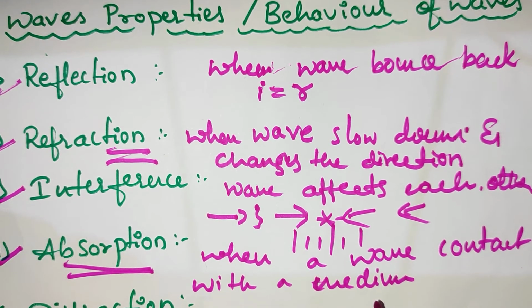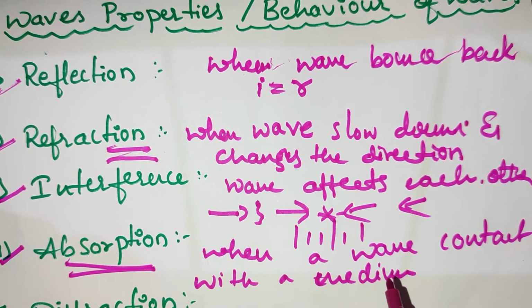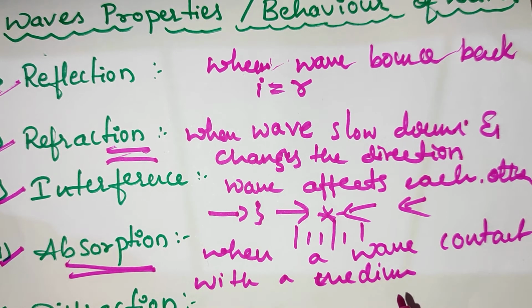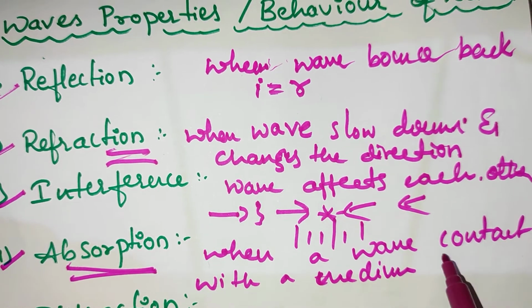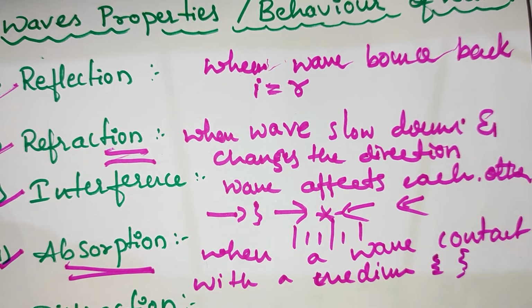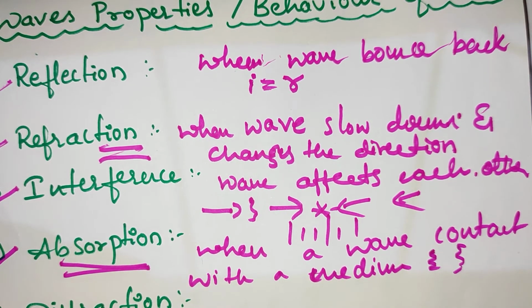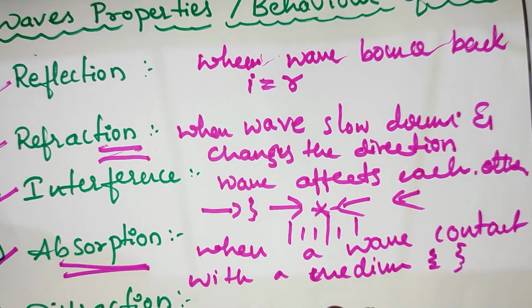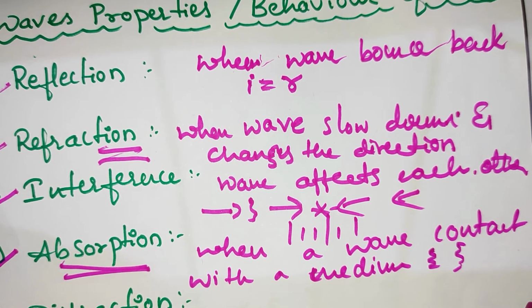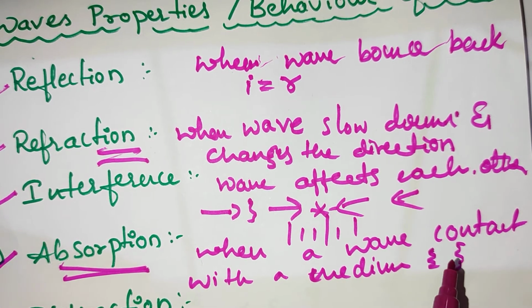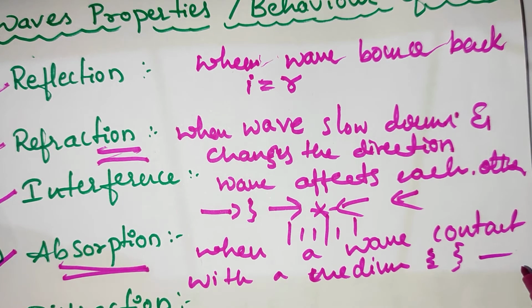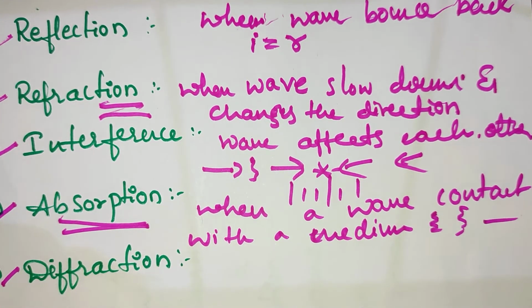Absorption is when a wave comes in contact with the medium and causes the medium's molecules to vibrate. This vibration absorbs some energy from the wave, so less energy is reflected.